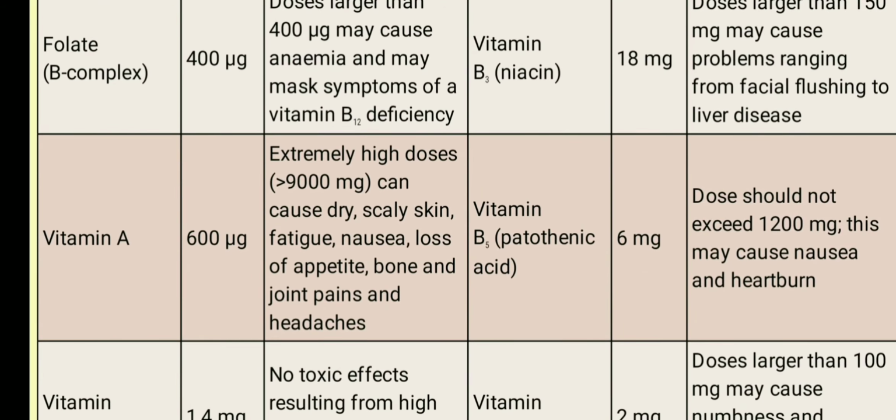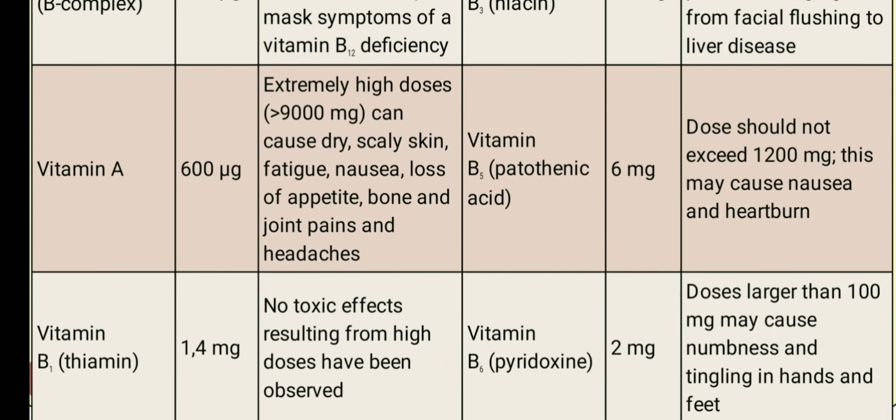For vitamin A, the RDA is 600 μg. Extremely high doses can cause dry skin, fatigue, nausea, loss of appetite, bone and joint pains and headache. For vitamin B5, 6 mg is the RDA amount. Doses more than 1200 mg cause nausea and heartburn. For vitamin B1, that is thiamine, 1.4 mg is the required amount, or the RDA. No toxic effect resulting from high doses has been observed till now.